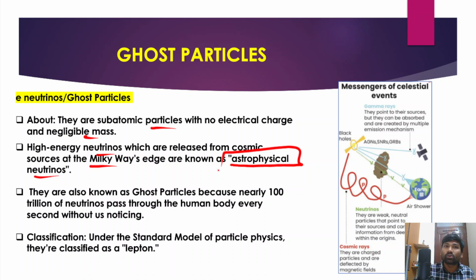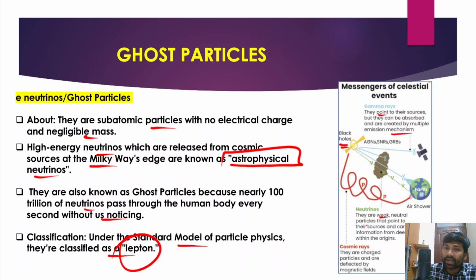They are known as ghost particles because nearly 100 trillion neutrinos pass through human bodies almost every second without human beings noticing them. And in fact, under the standard model of particle physics, they are classified as leptons, right? These ghost particles are also classified as leptons. So these are black holes, right? From black holes, these e-neutrinos or ghost particles are released, and they pass throughout the earth and even human bodies also. And gamma rays point to their sources, but they can be absorbed and are created by multiple emission mechanisms, right?